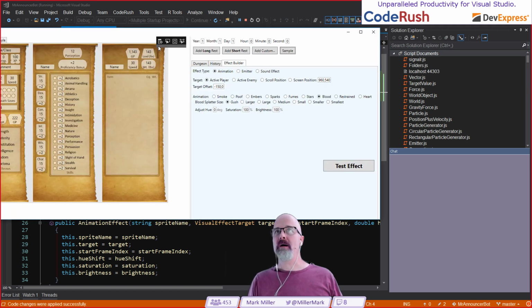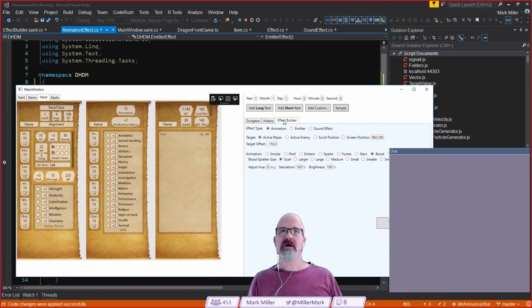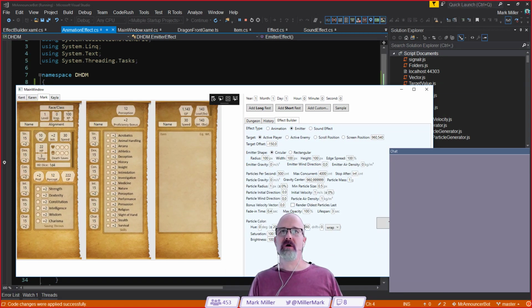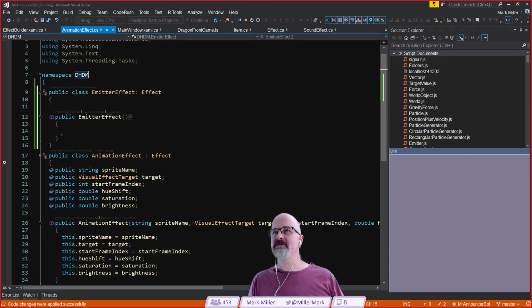Here's where we get into the problem: I can't see all of these options, which is kind of what I want to do. What you need to do is take a screenshot of it and then embed it in your code using CodeRush. Oh, if only we could do that.